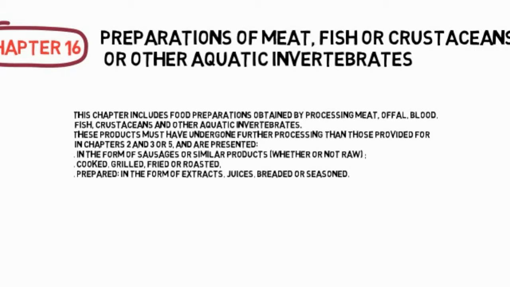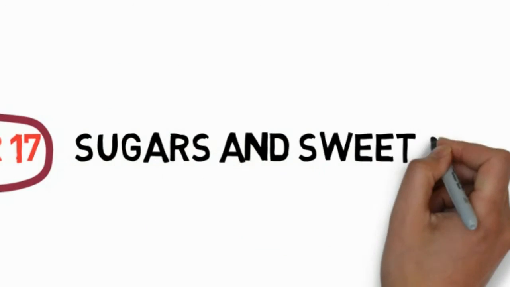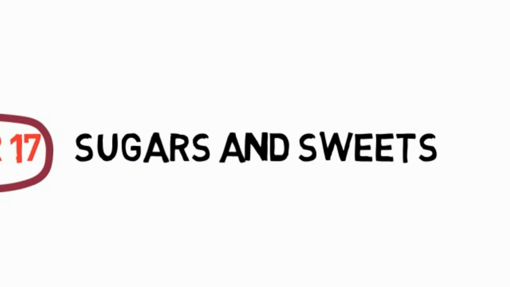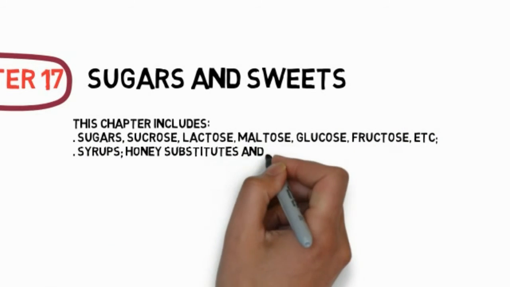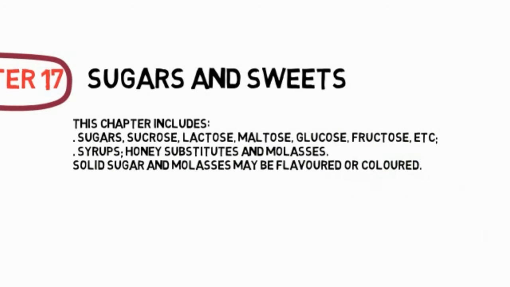Chapter 17: Sugars and sweets. This chapter includes sugars, sucrose, lactose, maltose, glucose, fructose, etc. Syrups, honey substitutes and molasses. Solid sugar and molasses may be flavored or colored.